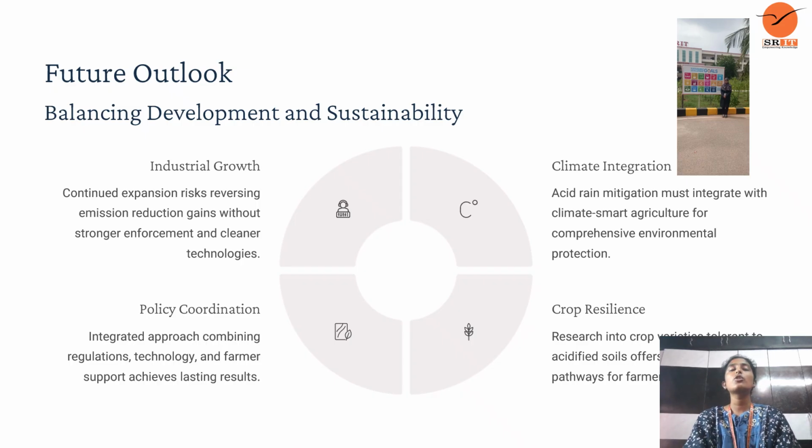Hence, this is the future outlook of China, and they are doing very well in industrial growth, climate integration, crop resilience and policy coordination. They have overcome the effects of acid rain. They took the problem as a challenge and overcame it with brilliant solutions, thinking of this future outlook of China.